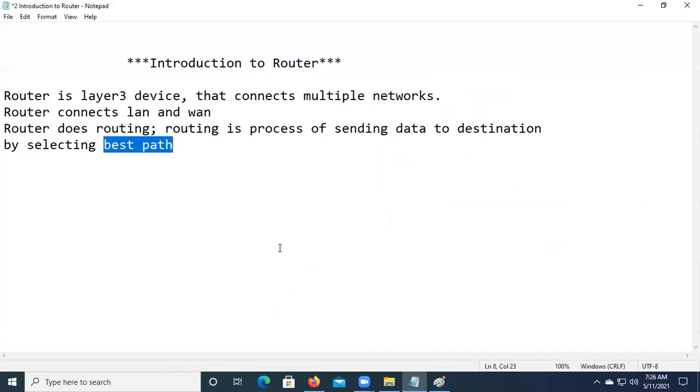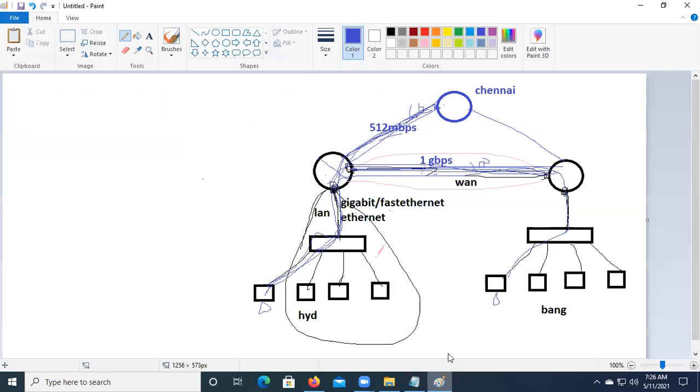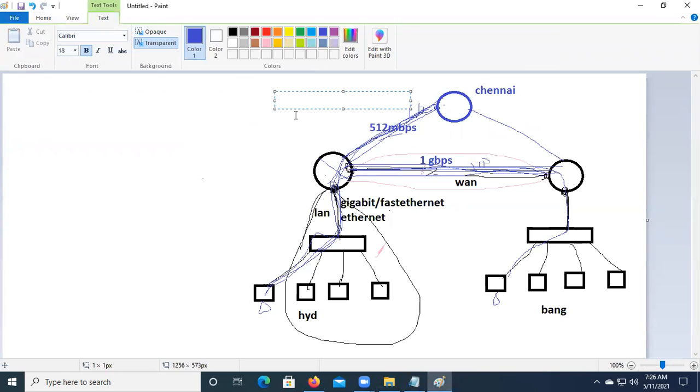Yeah, both are the same, sir. How are both the same? It's 512 MB, but the distance will change now. The data carrying also changes. If it is 512 MB, it will take double the time to reach Bangalore. If it is 1 Gbps, it will take one time.